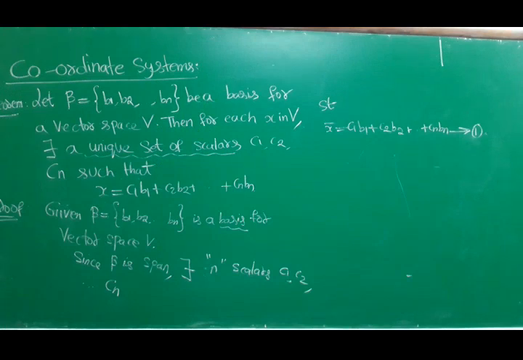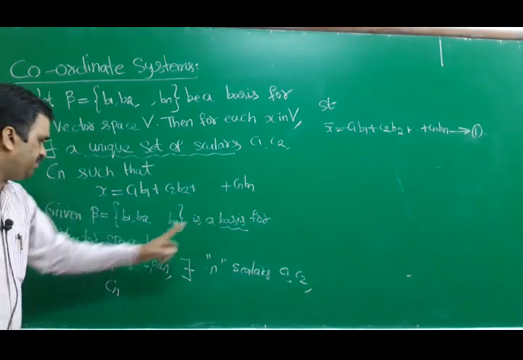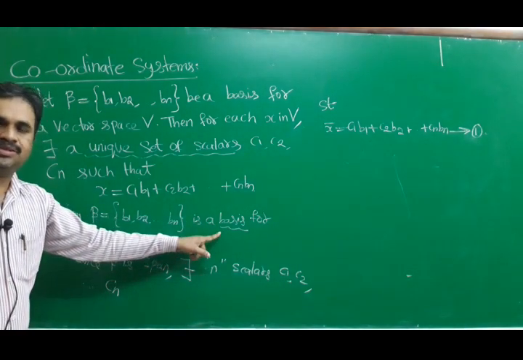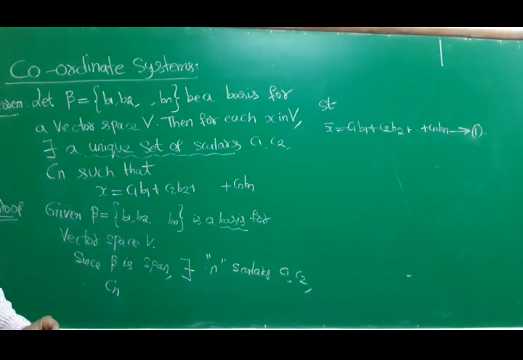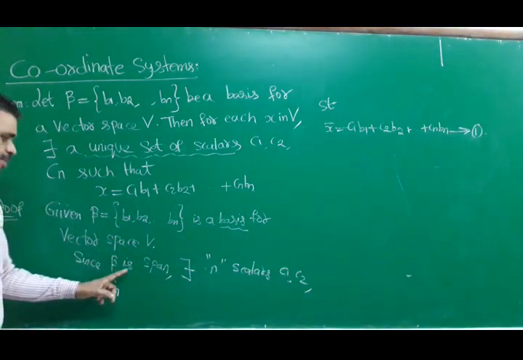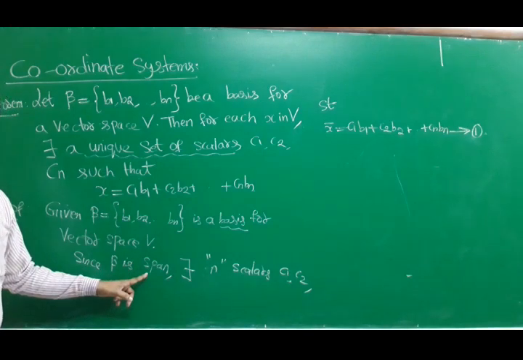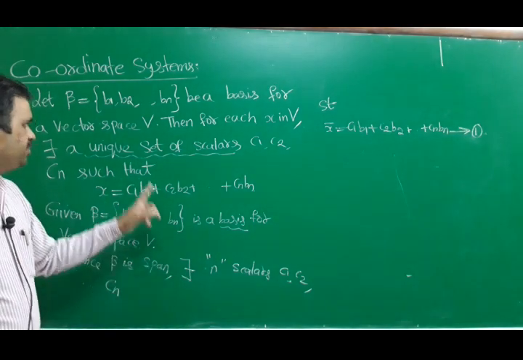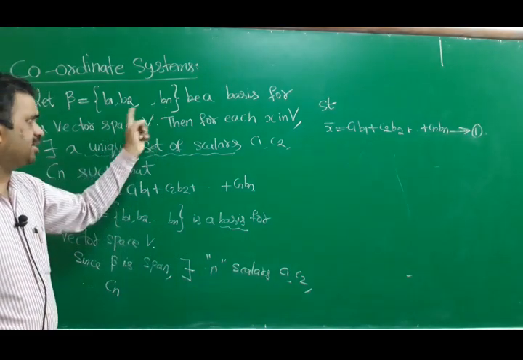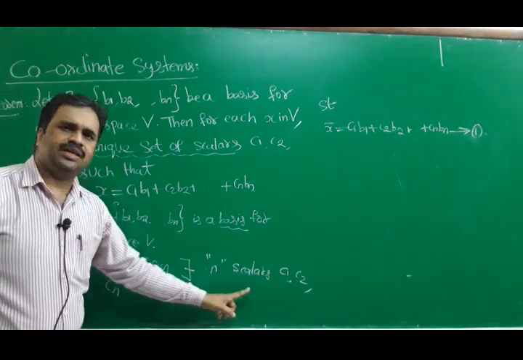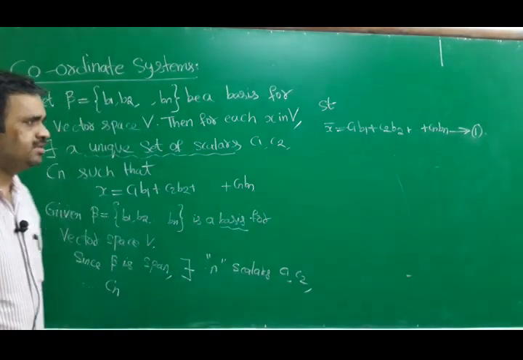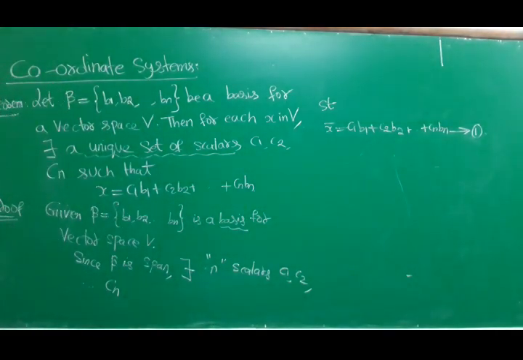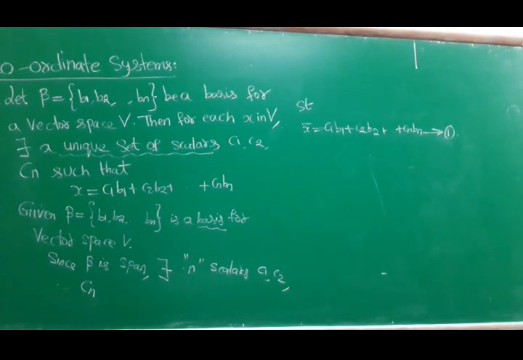Once again, given beta is a basis for vector space V. Basis means two conditions are satisfied: linearly independent and span. Taking span, I can write linear combinations. Here we have n vectors, so obviously n scalars will exist such that x bar is equal to C1 B1 plus C2 B2 plus so on, Cn Bn.